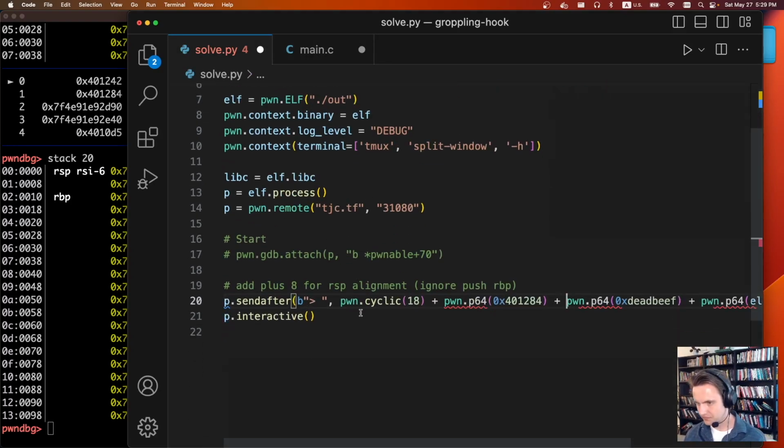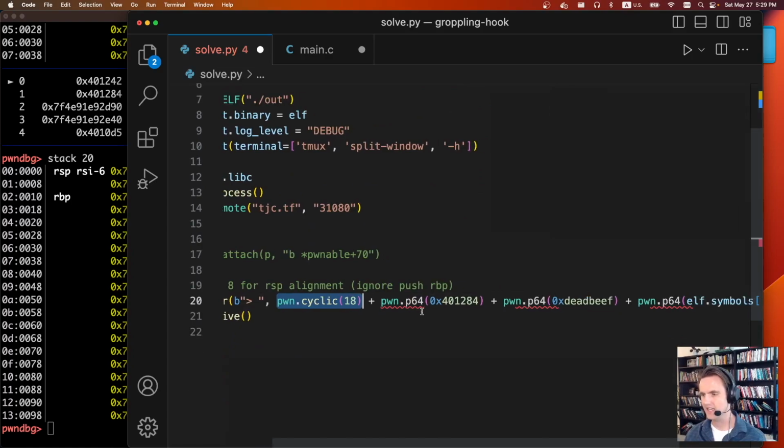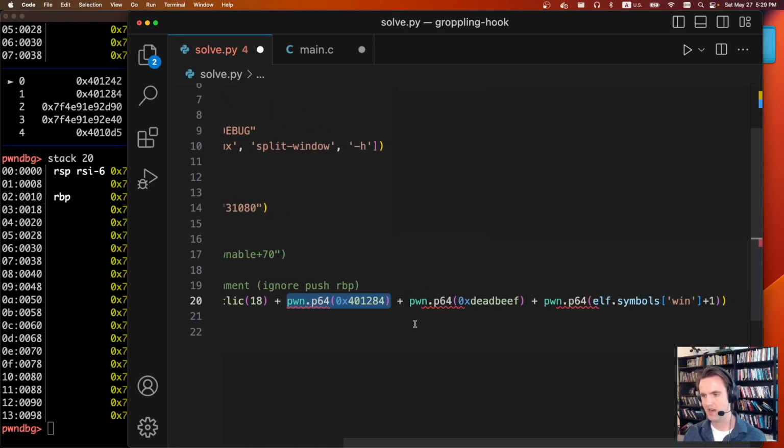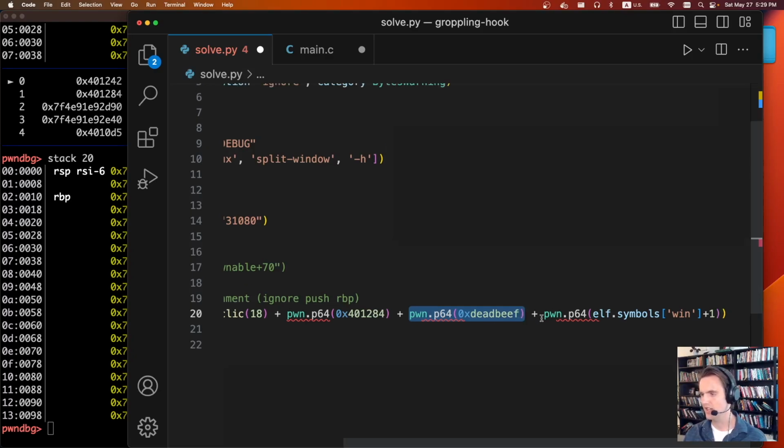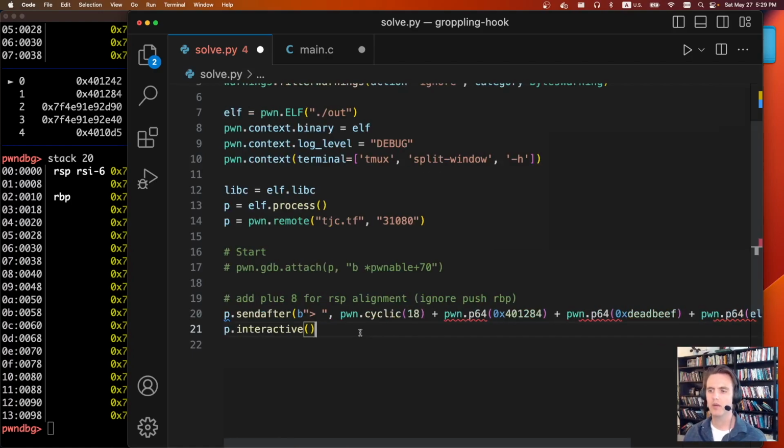We're going to do a pwn cyclic 18. This is just going to fill up the buffer. And then after that, we're going to overwrite with the correct return address to main, because we're not allowed to clobber that one. Then we're going to put in some garbage, because there was just a garbage stack entry. And then we're going to put the address of win, but we actually do win plus 1. That's it. The reason we do win plus 1 is just stack alignment issues.